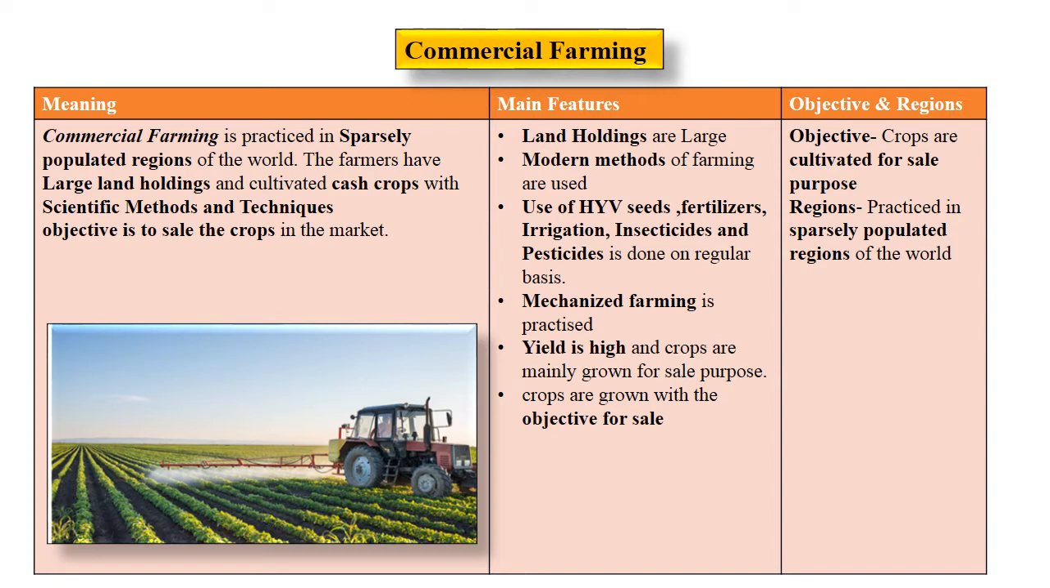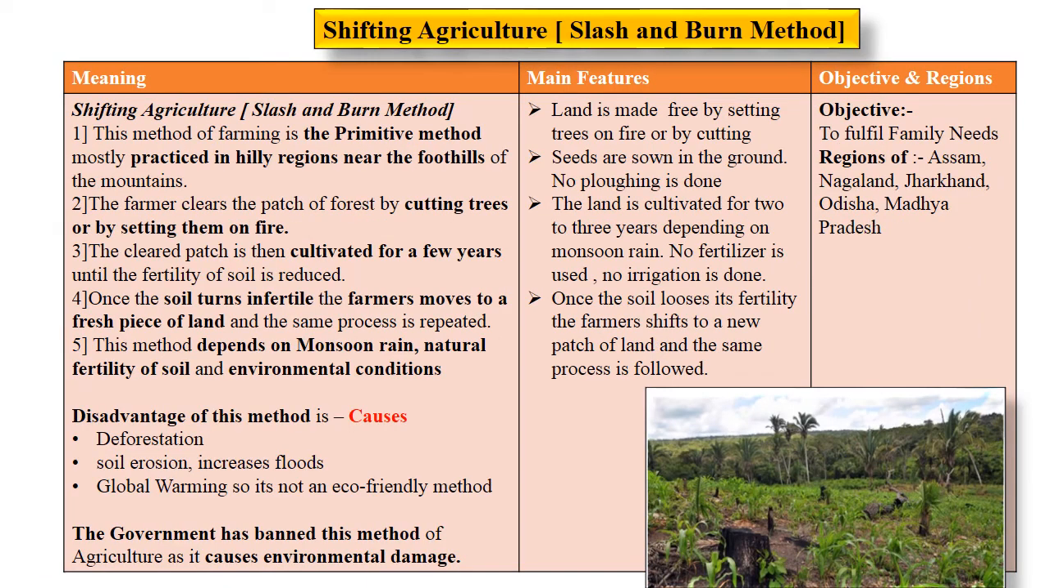Now let's go to the next slide. Now let's understand what is shifting agriculture, which is also called the slash and burn method. We have learned this in our lower classes. This method is mostly practiced in the hilly regions at the foothills of the mountains. It is the primitive method of agriculture.